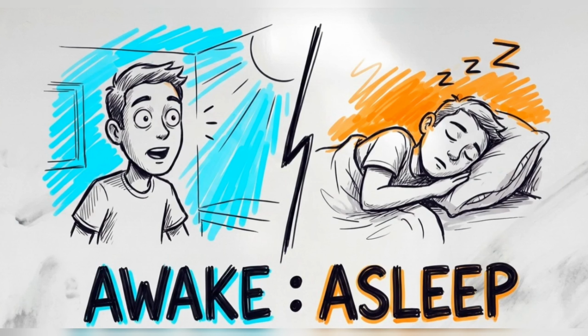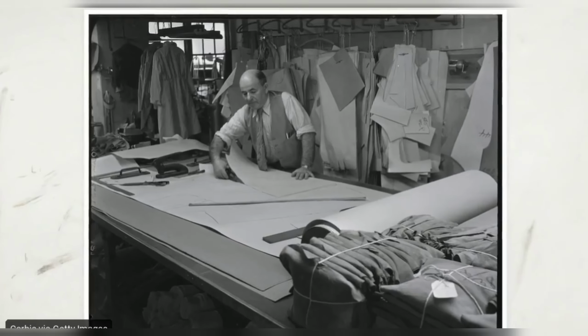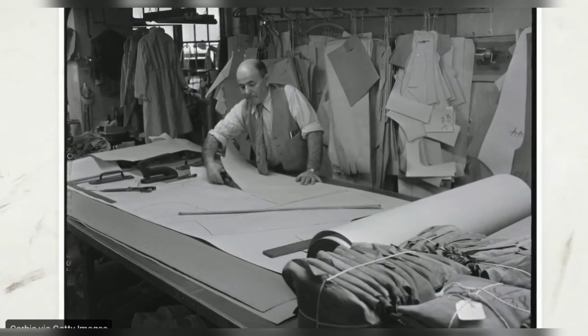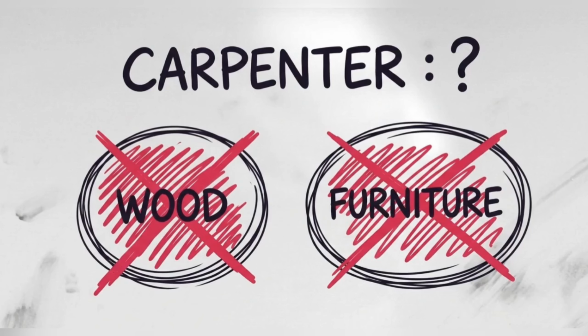Sometimes the logical link relies on language. If awake pairs with its opposite, asleep, then an antonym relationship is established. Therefore, attraction must pair with its direct opposite, repulsion. Here is where examiners lay traps. Consider this relationship. A tailor is to scissors, as a carpenter is to what? Your instinct might rush to wood or furniture.